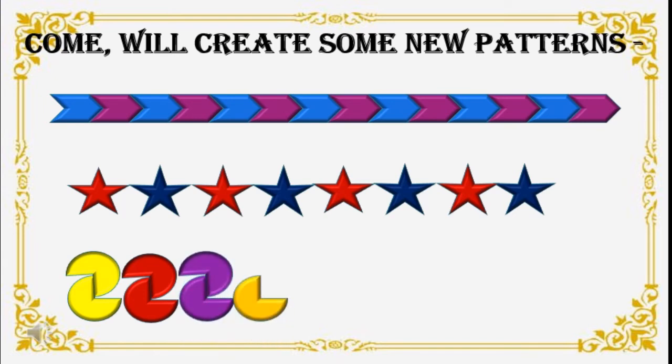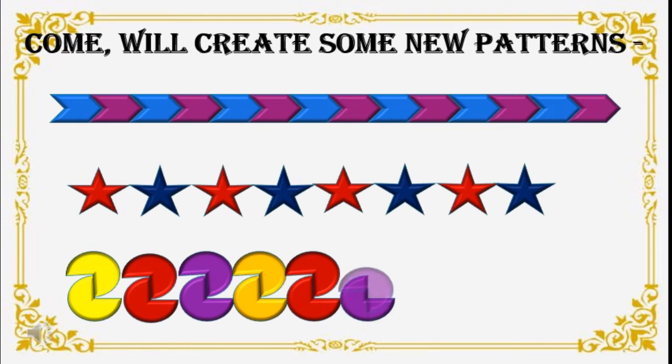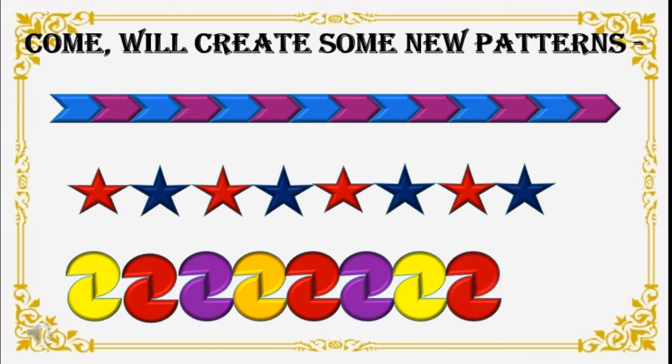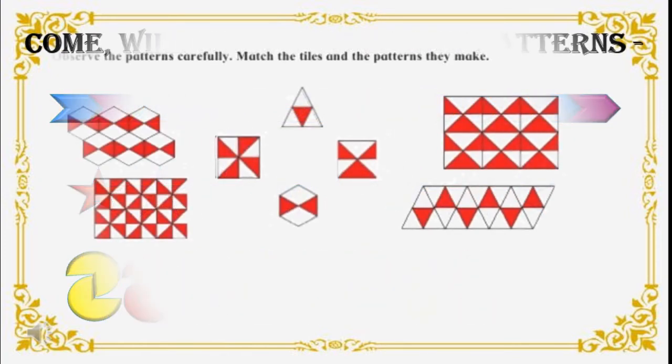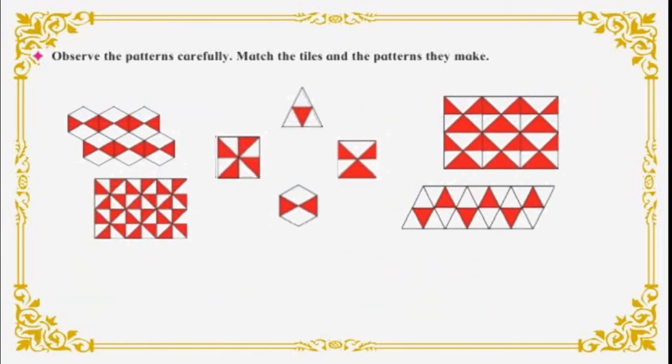See, here I have taken 3 colors that repeat after each interval, means at the fixed time: yellow, red, violet, again yellow, red, violet, yellow, red, violet. Got this, students, and the figures will also remain the same.